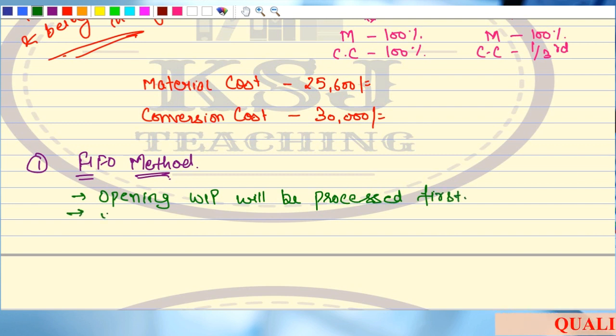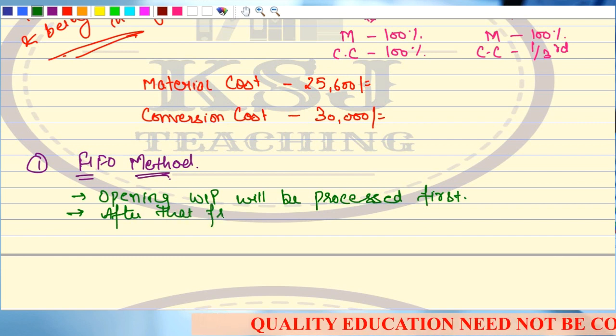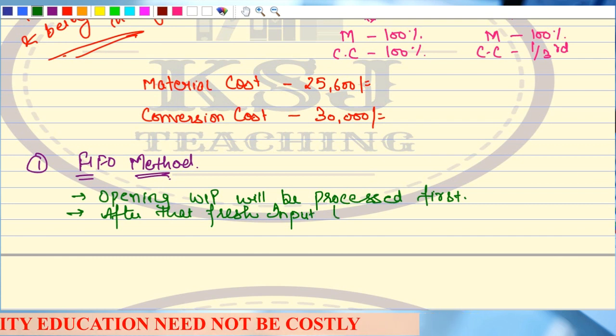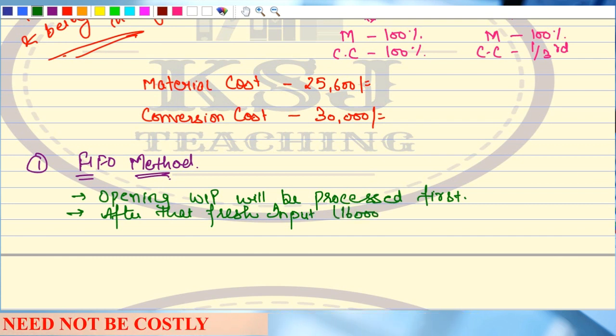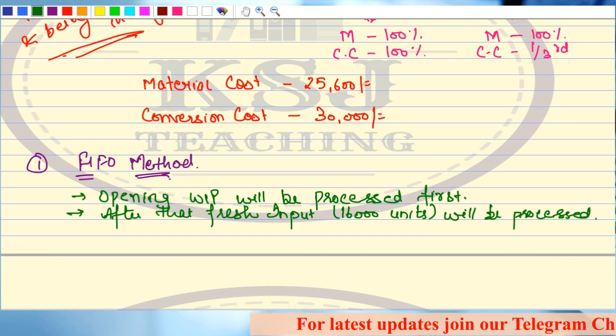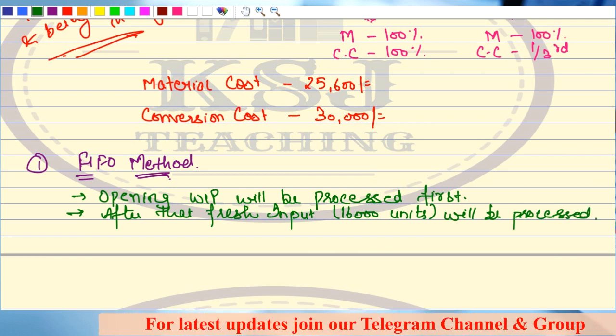Then after that, fresh input, in our example 16,000 units, will be processed, right? I hope this much is clear.